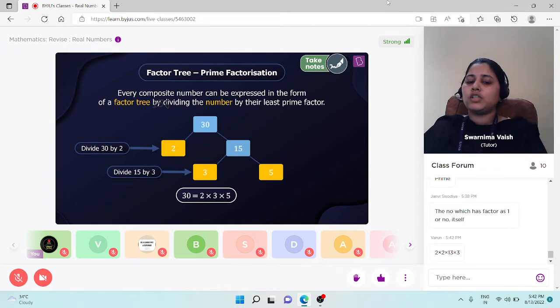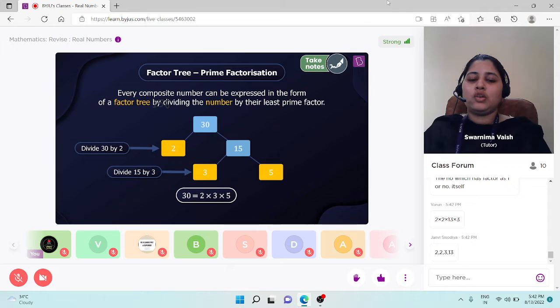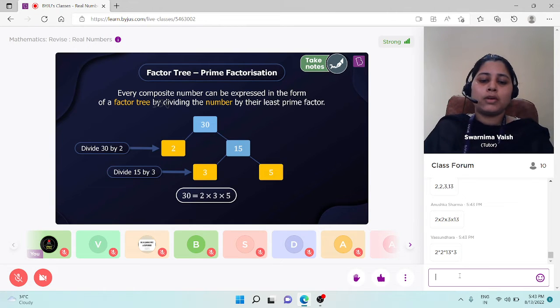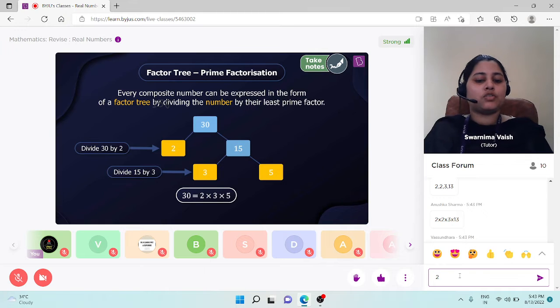Okay. Any other answers, students? 2, 2, 3, and 13 by Janvi as well, the same answer. Okay, let's check. Students, least prime number is 2. Let's divide by 2. 2 into 2 into 3 into 13 by Anushka and Vasundhara as well.